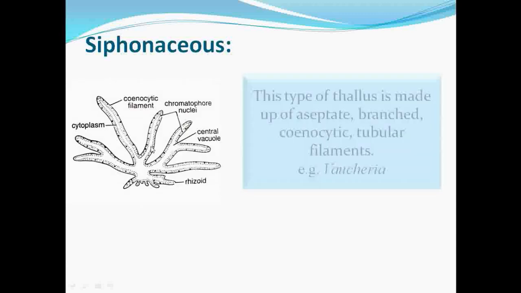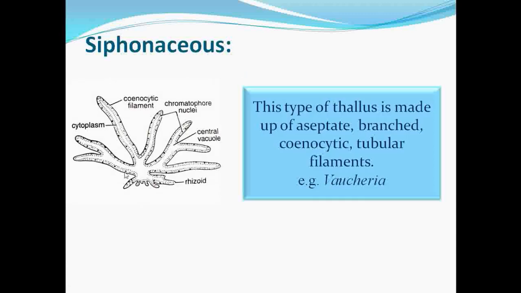The next comes the siphonaceous type. If you observe this thallus, you are going to observe the nuclei present in that thallus, but there is no cell plate. Those thalli which are aseptate, branched and coenocytic are called siphonaceous.